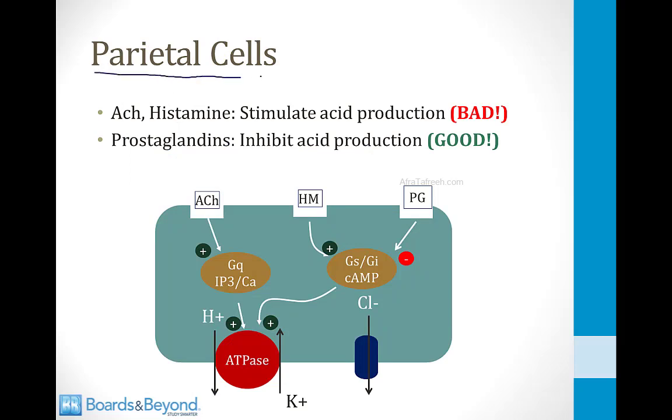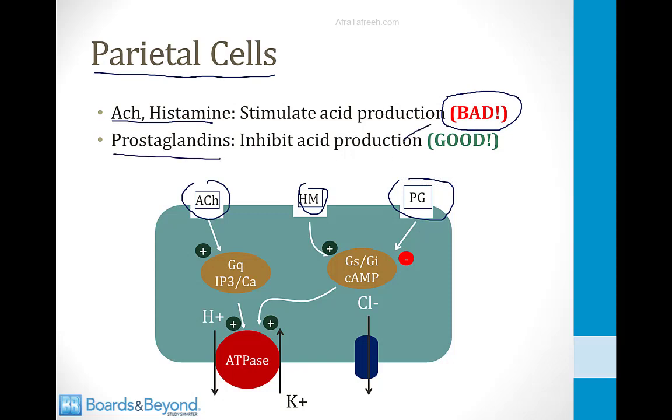This is a slide from one of our GI physiology modules, and I just want to review how the parietal cell secretion of acid in the stomach is regulated. So recall that acetylcholine, histamine, and prostaglandins can all influence the secretion of acid via parietal cells. Acetylcholine and histamine stimulate acid production, which is bad from the point of view of gastritis. Prostaglandins, on the other hand, inhibit acid production, which is good from the point of view of gastritis. And these concepts will be important as we talk about the various causes of acute gastritis.